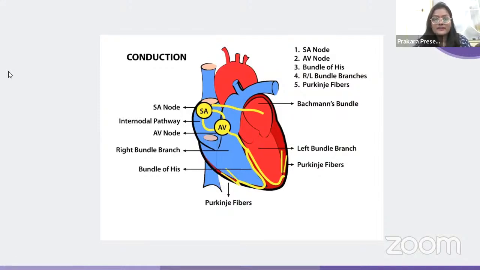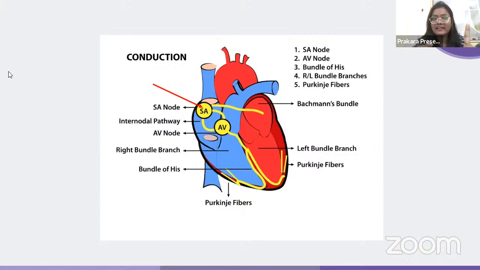Firstly, we have a structure over here which is called the SA node. The SA node is very important whenever we are talking about the conduction system in the heart. Why is the SA node very important? Heart constitutes many structures, but among all the structures that are involved in the conduction of the heart, the SA node is very, very important, because the SA node is the structure which actually generates the impulses. It is the cause for the initiation of the electrical activity in the heart.